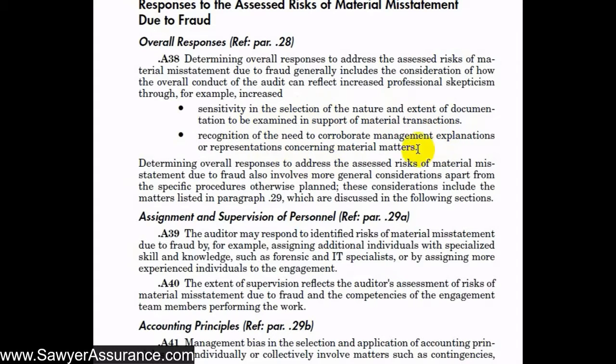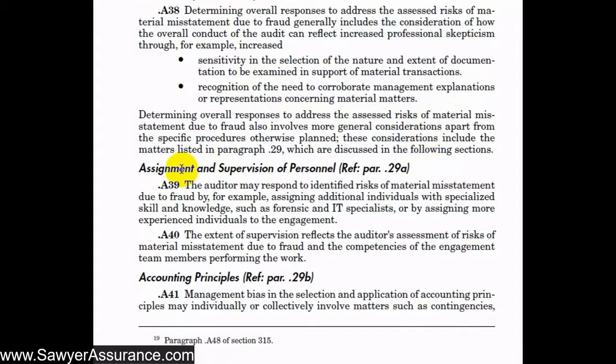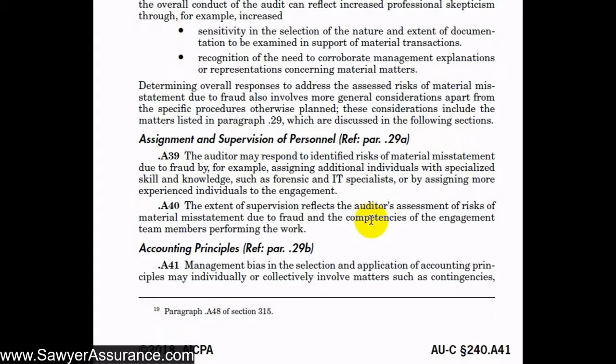And in order to do these things, we need to first assign appropriate personnel and to supervise them appropriately. For instance, we might assign people who have specialized skills and knowledge related to the area that we're looking at, for instance, forensic and IT specialists, or we can assign more experienced individuals to the engagement. And also the extent of supervision reflects the auditor's assessment of risk of material misstatement due to fraud and the competencies of the engagement team members performing the work.